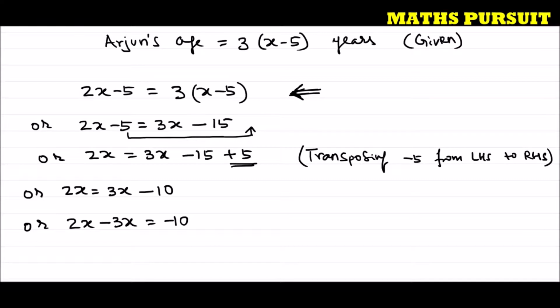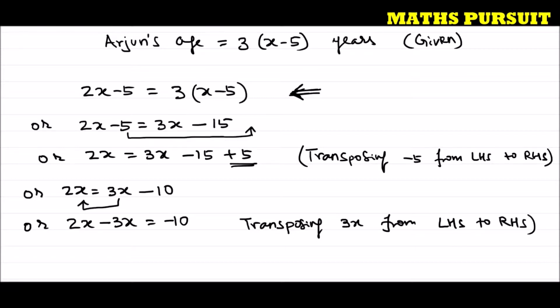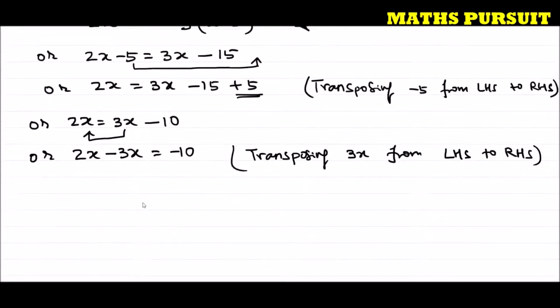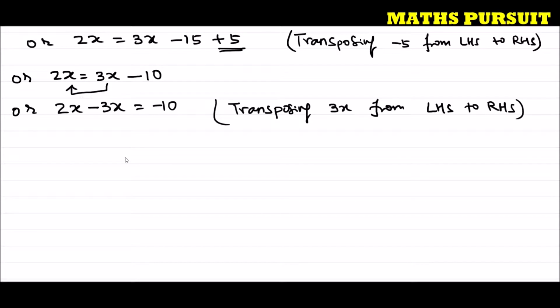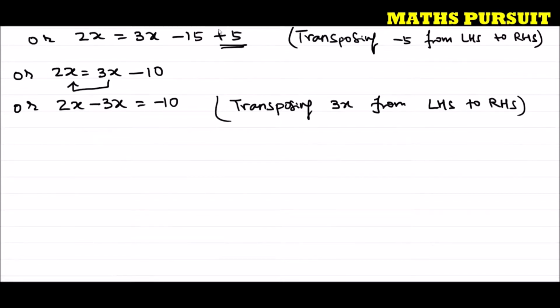What I am doing here? I just moved this 3x to the left side. That means transposing 3x from right hand side to left hand side. This is what I did here. And why am I moving it? I am moving because I want to get together or pull together the variables having x. So for that reason only I am moving this plus 3x to the left hand side.